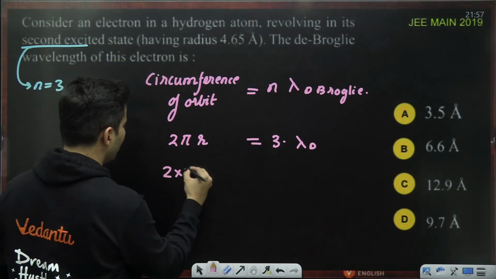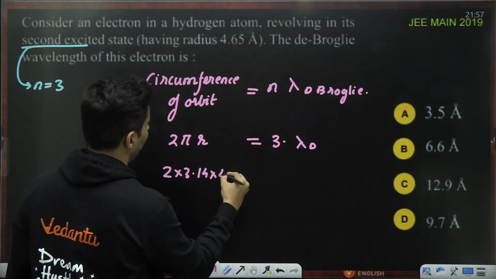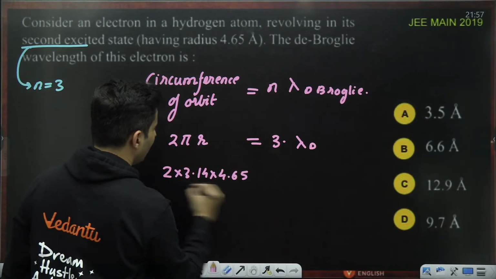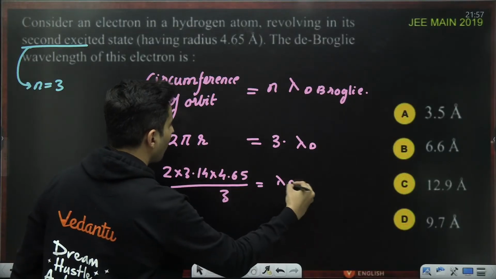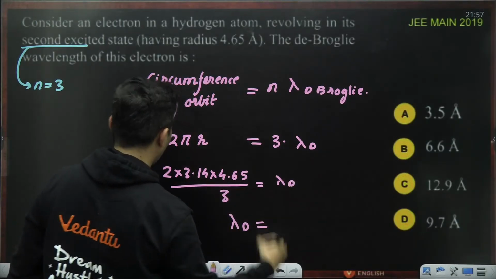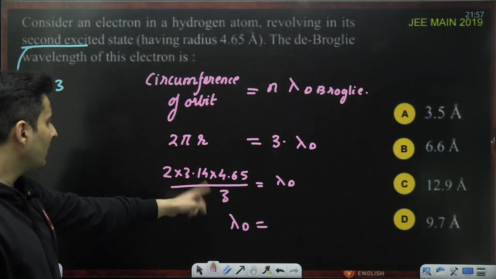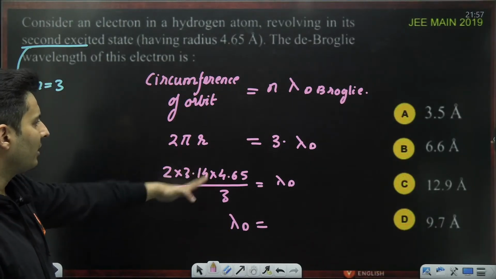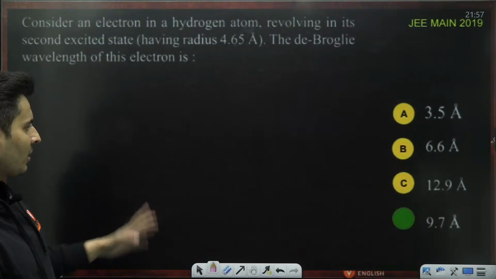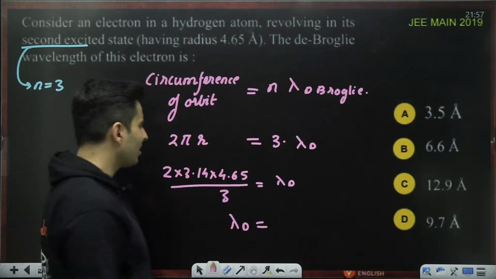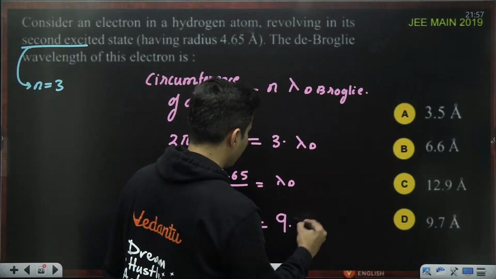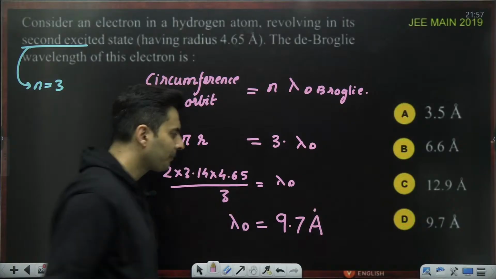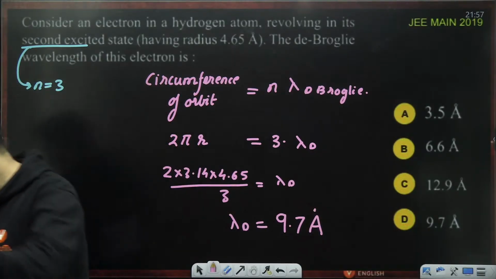So 2 into 3.14 into 4.65, the whole thing divided by 3 is the de Broglie wavelength. So how much will the de Broglie wavelength come out to be? 3 roughly cancels. 2 4s are, actually this will be like 2 5s are 10, close enough to 10. So it is 9.7. Almost approximately you can get the answer, 9.7 Angstrom. Yep, very good. I hope this is clear.